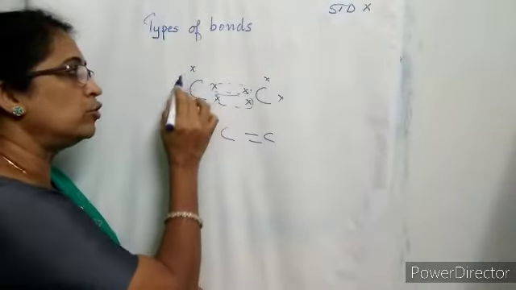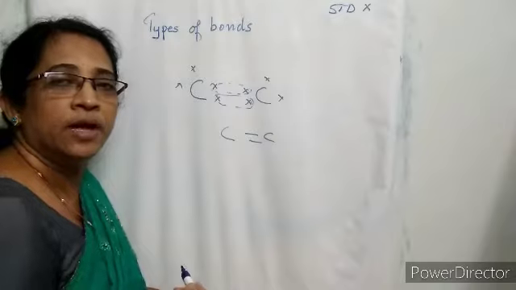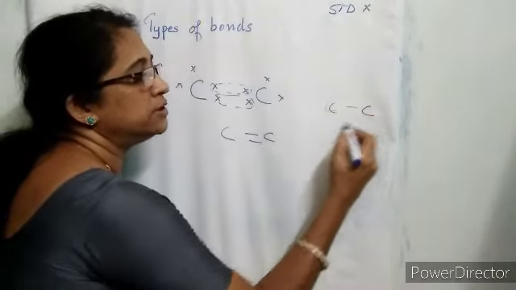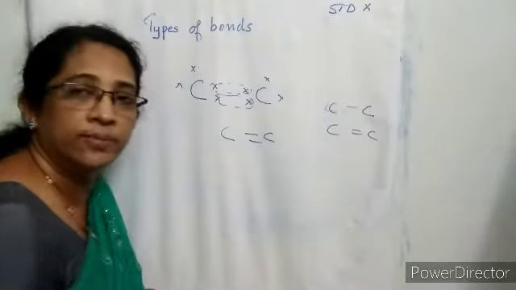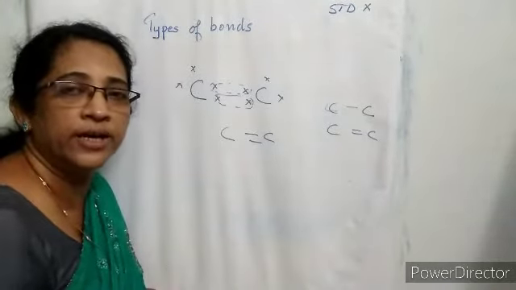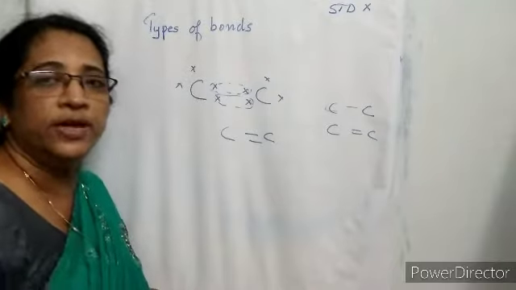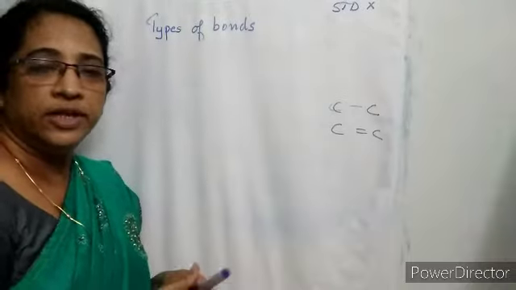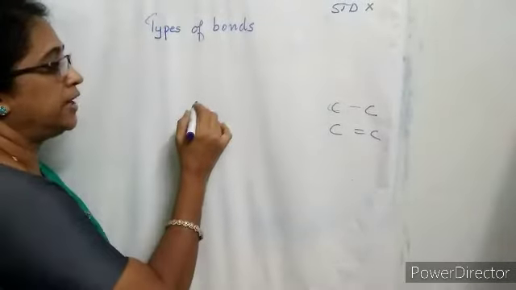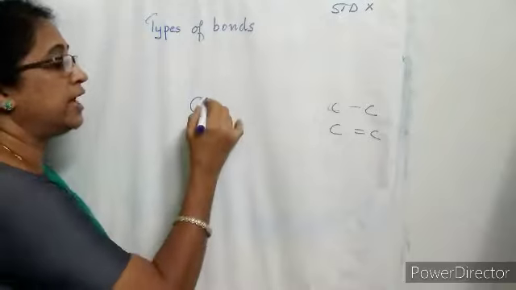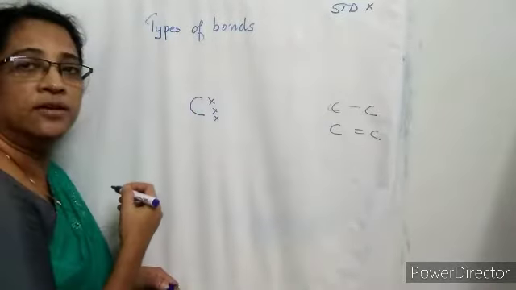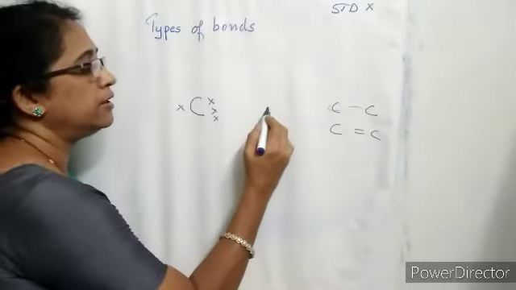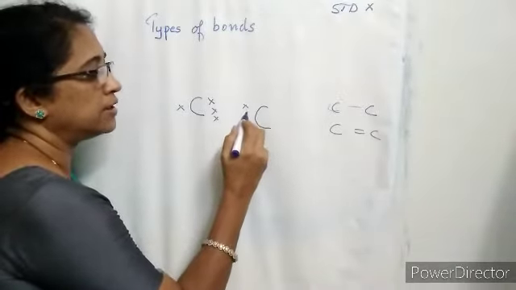And the remaining 2 valencies are satisfied by hydrogen atoms. So carbon can form single bonded compounds. Carbon atoms can form double bonded compounds. Double bond is formed by sharing of 2 pairs of electrons between 2 carbon atoms. So there is another possibility. We know that a carbon atom has how many electrons in the valence shell? 4 electrons, and out of 4, 3 electrons are shared with the neighboring carbon atom.